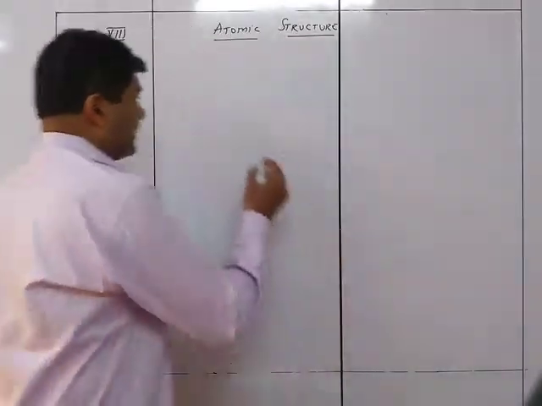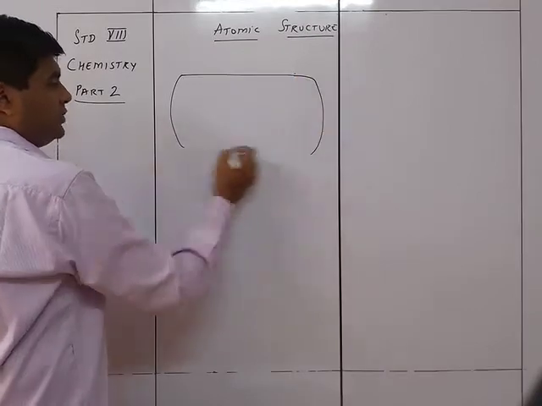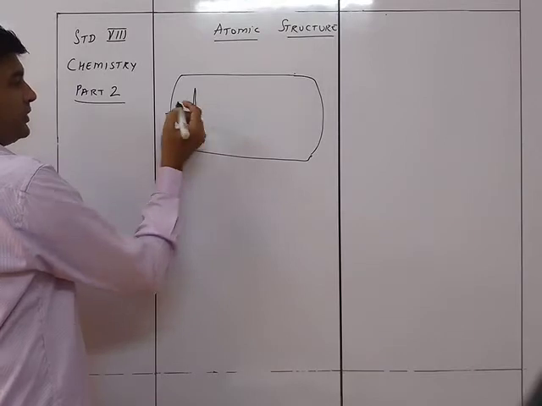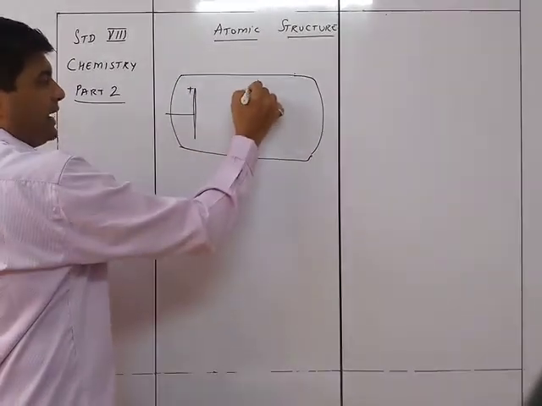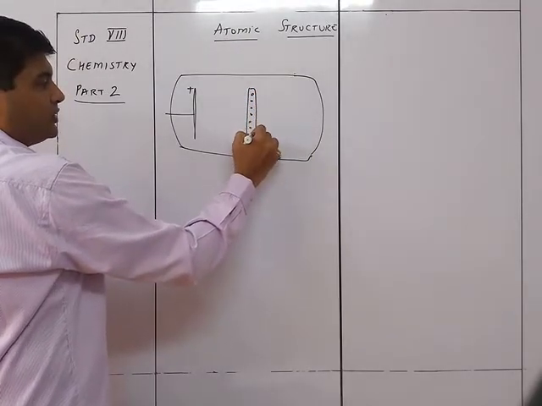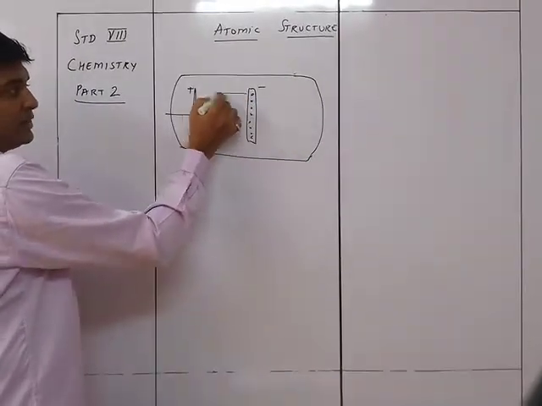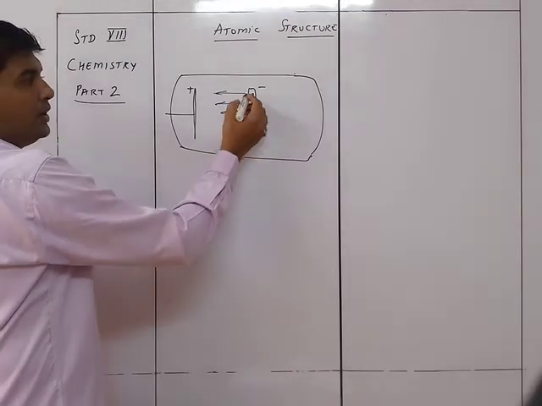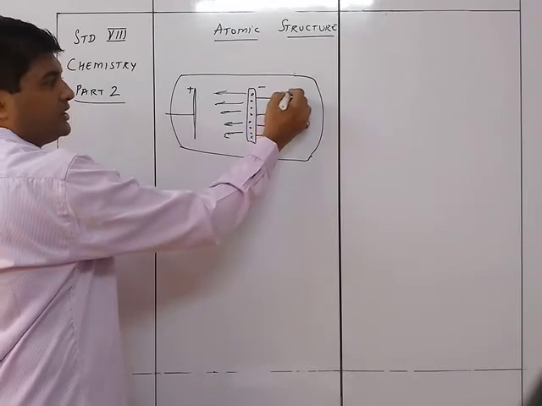when he took a perforated cathode, so if you are taking a cathode ray tube, you know that this is a vacuum tube, and this is the cathode which is connected to the negative charge, and the anode, and there is a perforated cathode. The perforated cathode means it has got holes in it, and when this cathode is made to give rise to the cathode rays, the cathode rays are going to come in this way. It was found that opposite to this, on this side over here, because of the perforation, there were positively charged rays.